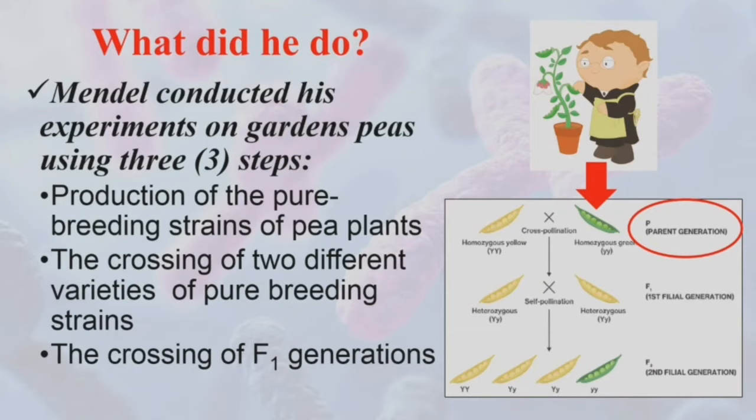Dahil isa sa mga characteristics ng pea plant ay ang pag-self-fertilize. Once na nag-produce ito ng mga offspring through self-pollination, it will show the 7 traits that I mentioned earlier. Itong mga pure breed plant na to, na ipapasa nito yung mga certain phenotypic traits. Pag sinabing phenotypic traits, ito yung mga observable traits kagaya ng color and height into many generations.